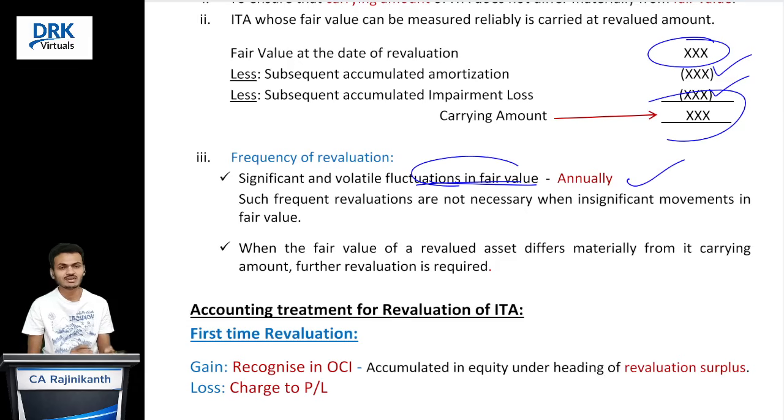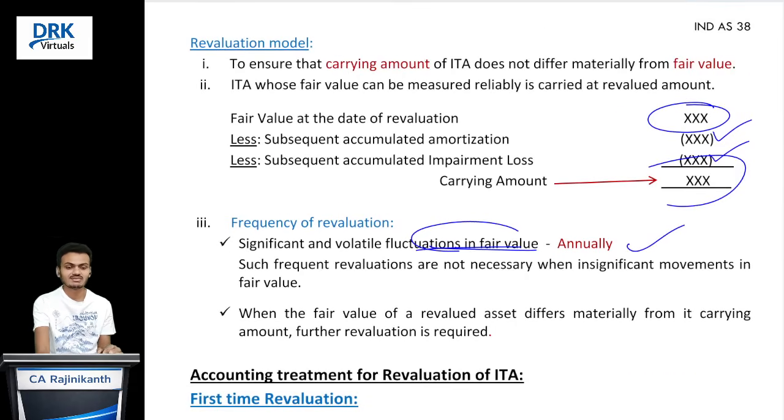Okay, at the time you go for revaluation, whether annual, once in 3 years or once in 5 years, on that date, if you find that the carrying amount of your intangible asset is not materially different from the fair value of the asset, in that case revaluation is not required. This is the primary objective of the revaluation model.